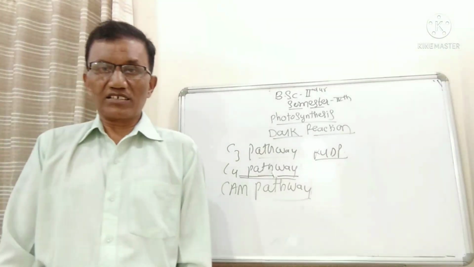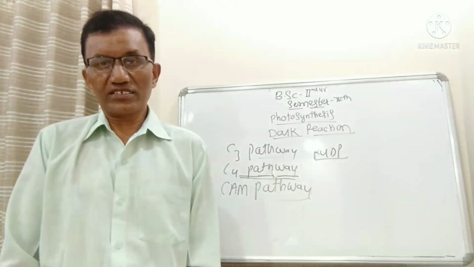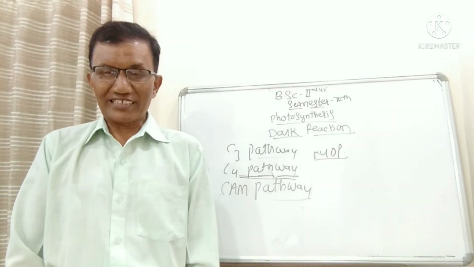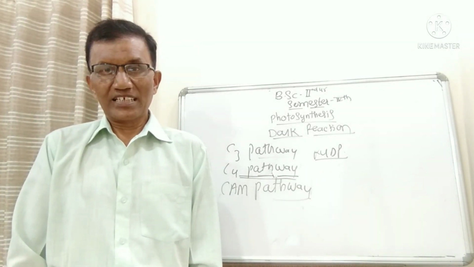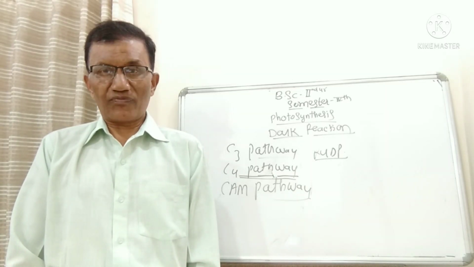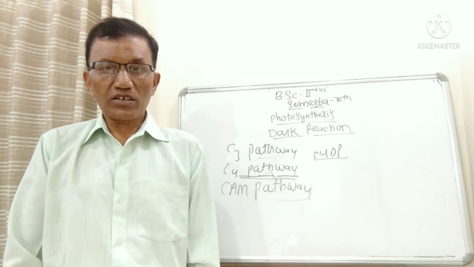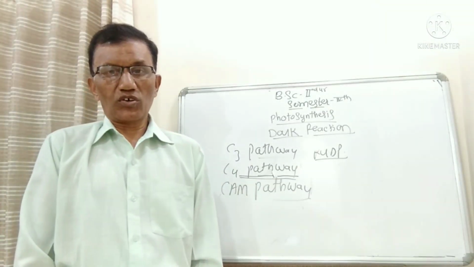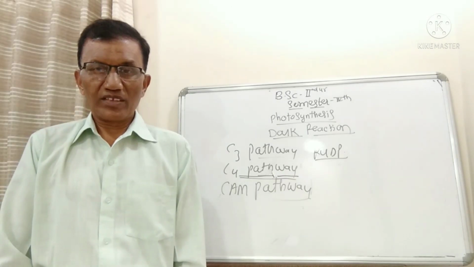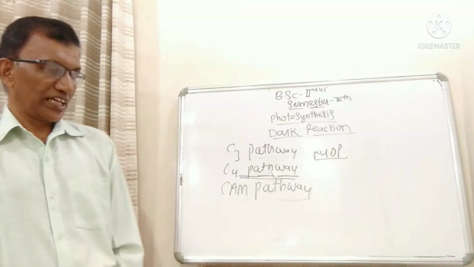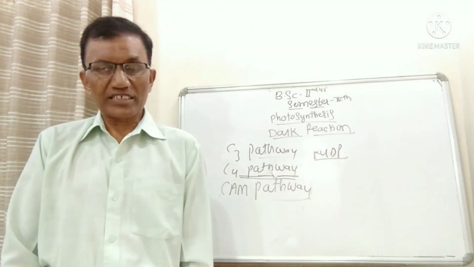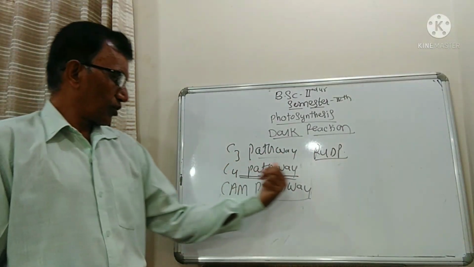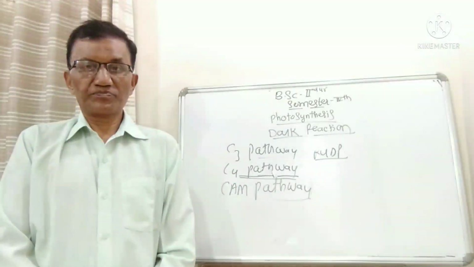Various physiologists have worked on carbon dioxide fixation, how it takes place, and what the different steps of carbon dioxide fixation are. On the basis of all this investigation, there are three pathways where carbon dioxide fixation takes place, that is C3 pathway, C4 pathway and CAM pathway.